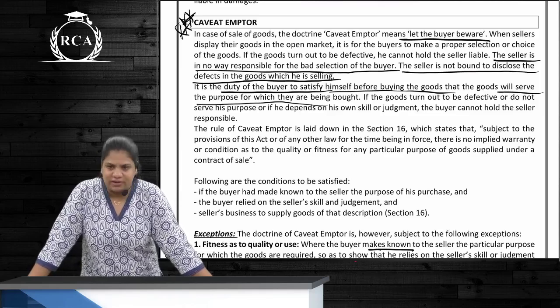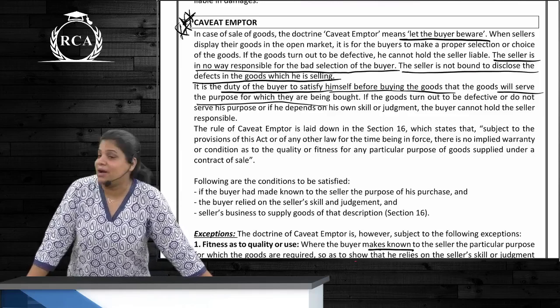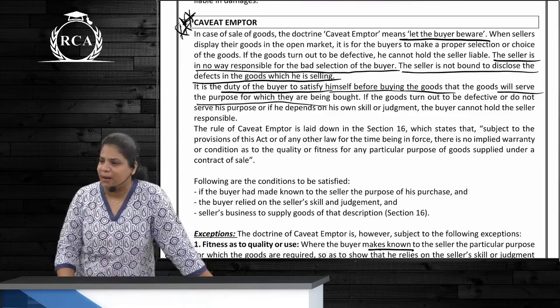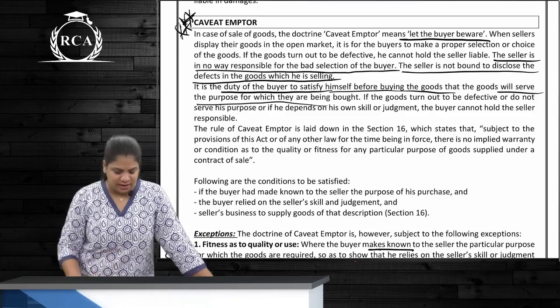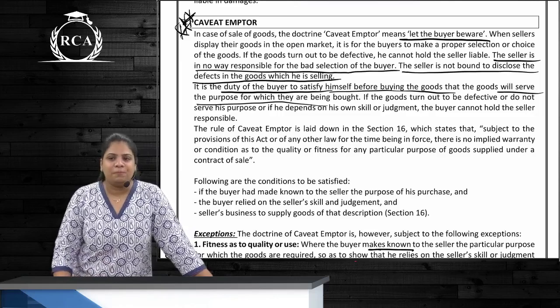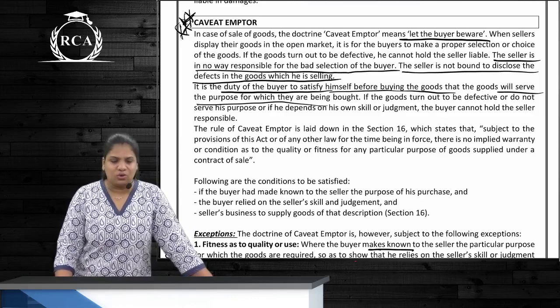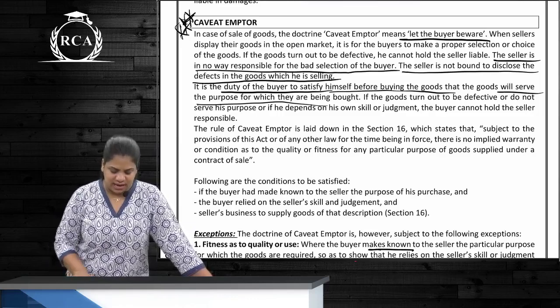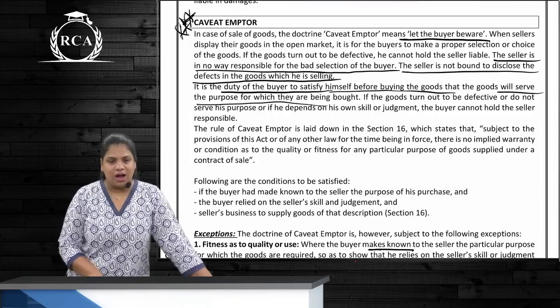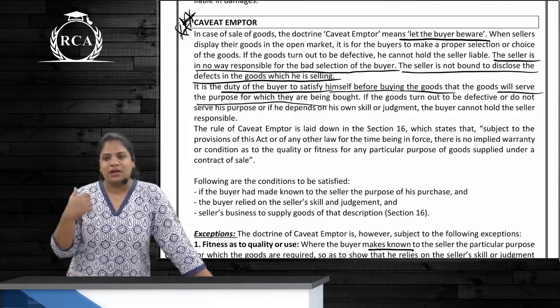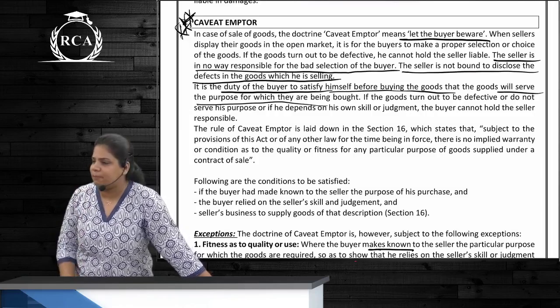What is the similar provision in the Contract Act? Silence. Does it amount to fraud? No. So is the seller bound to disclose any defects? Not bound to disclose. Then 2-3 sentences related to the buyer. First is what? The duty of the buyer is to satisfy himself before buying the goods whether the goods will serve his purpose or not. And if the goods turn out to be defective or not suiting his purpose, he only will be liable, the seller will not be responsible.